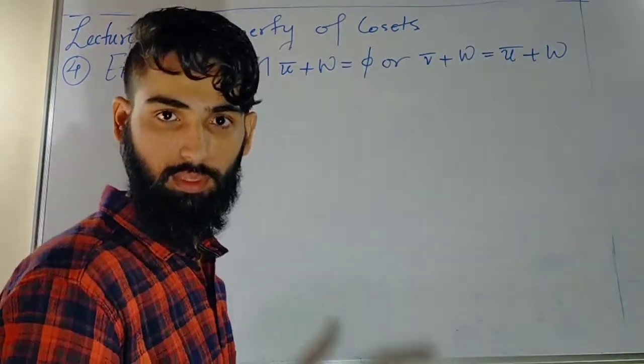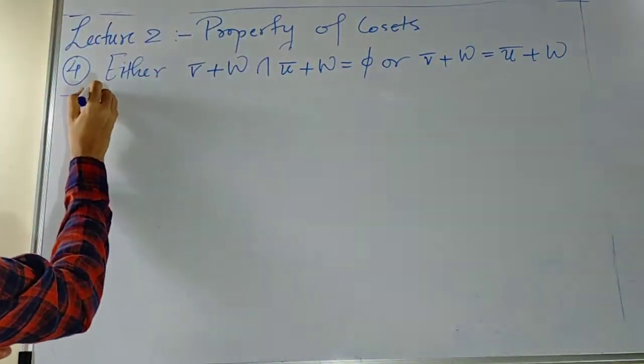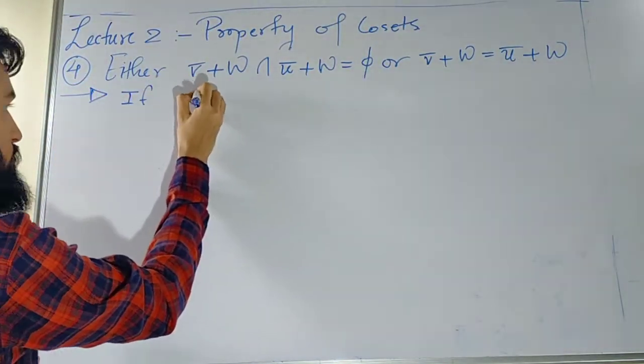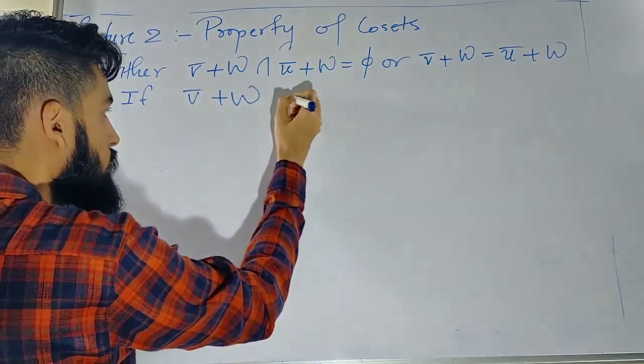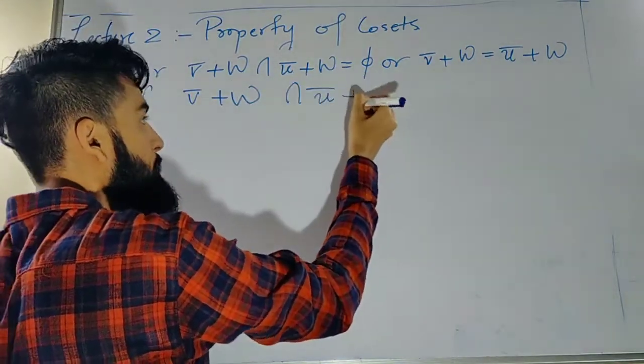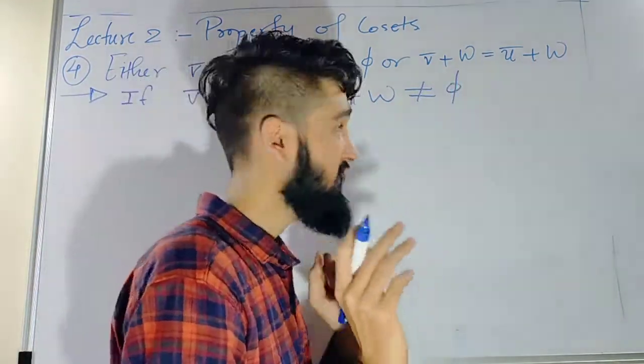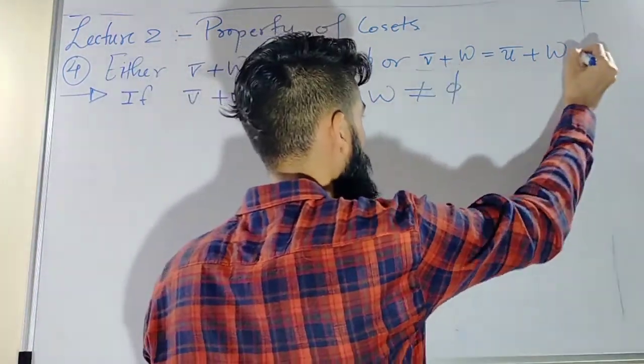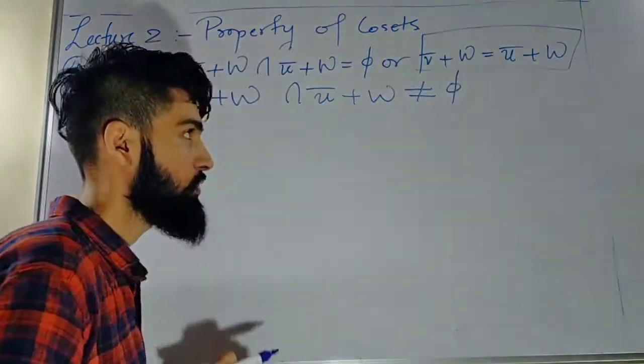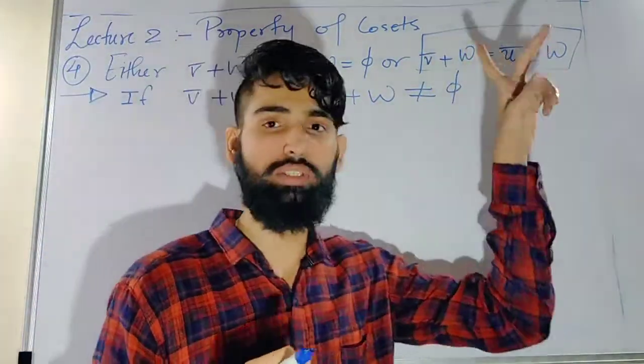So what I assume is, if my V bar plus W intersection with U bar plus W is not an empty set, then I want to prove these two cosets are the same.